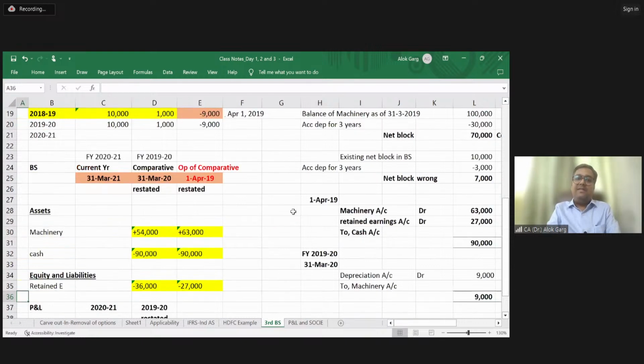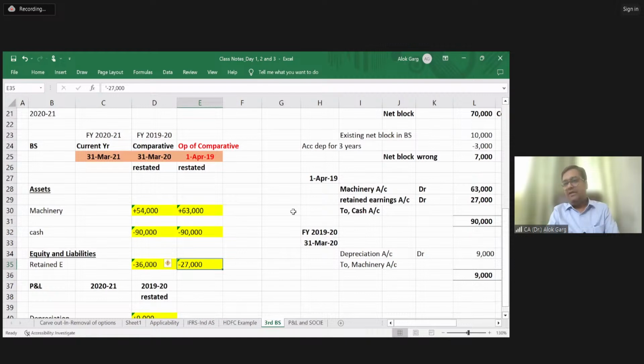How will you present this in the balance sheet? In the current year, of course, the number will come. But on the 1st April 2019, you will add 63,000. You will debit 63,000 in the PPE. You will reduce 90,000 in your cash. So the net impact is your asset side will get reduced by 27,000. Your liability side will also get reduced by 27,000. Since you have passed this accounting entry as an opening balance, this will flow in the next year also.